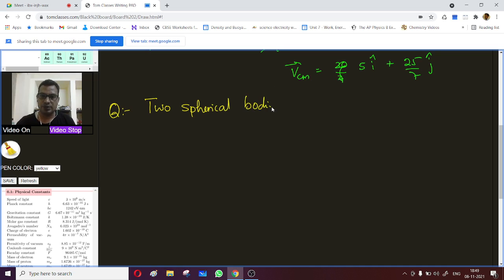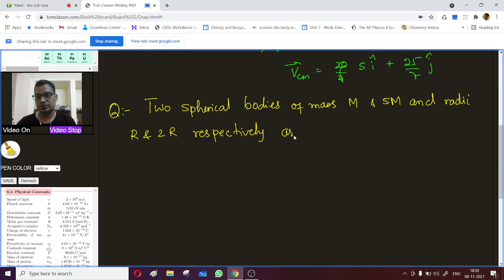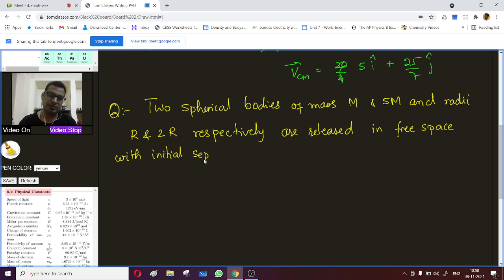Two spherical bodies of mass m and 5m, and radii r and 2r respectively, are released in free space with initial separation between their centers equal to 12r.